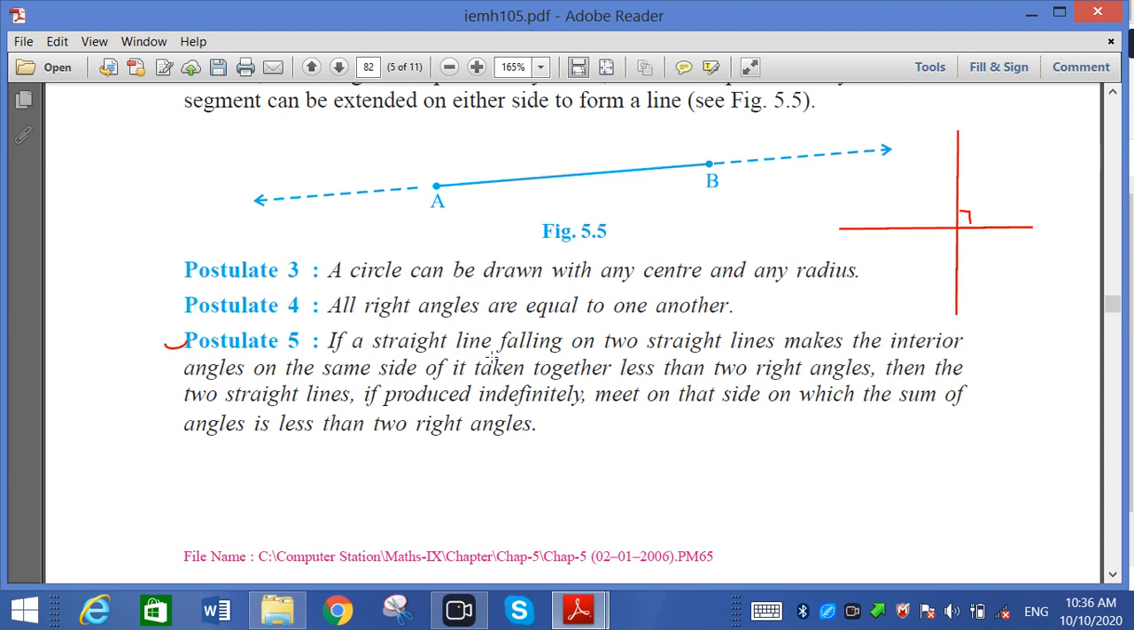If a straight line falling on two straight lines makes the interior angles on the same side of it taken together less than two right angles, then the two straight lines, if produced indefinitely, meet on that side on which the sum of the angles is less than two right angles.